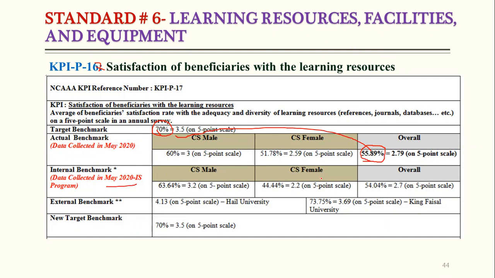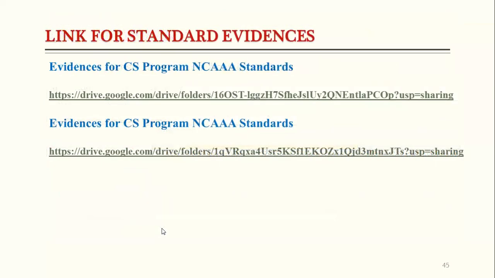Also, if we see the IS program, their achievement is 54.04%. So it shows that the target is not achieved. So we will keep our actual target benchmark, okay, as it is. So this was our KPI number 17.